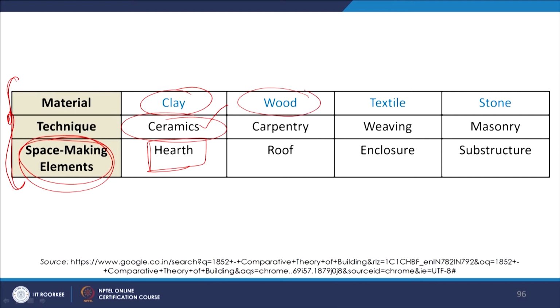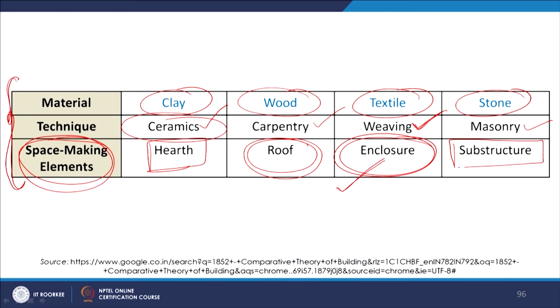When we talk about wood, it's basically carpentry, and the construction of the roof as a space making element within the gamut of space making principles. Textile technique is weaving, and it generates enclosure, and enclosure could be understood in terms of the space making element that is wall. And stone for masonry, and of course we associate it with the construction of the substructure.